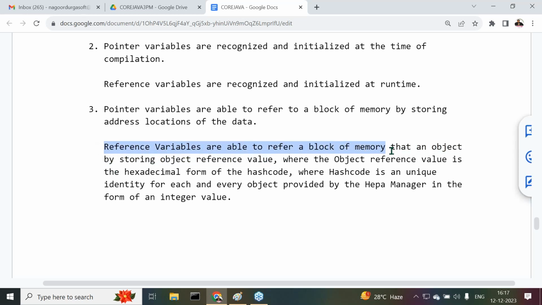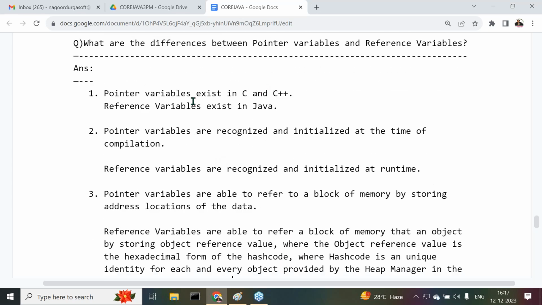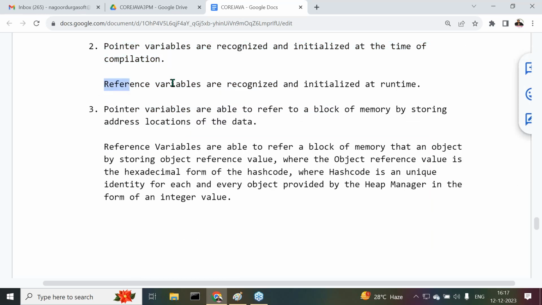Come again. Reference variables are able to refer a block of memory, that is an object, by storing the object reference value, where the object reference value is the hexadecimal form of the hash code, where hash code is a unique identity for each and every object provided by the heap manager in the form of an integer value. Got it or not? So overall, what exactly are the differences between pointer variable and reference variable? Pointer variables exist in C and C++, whereas reference variables exist in Java. Pointer variables are recognized and initialized at the time of compilation. Reference variables are recognized and initialized at runtime.